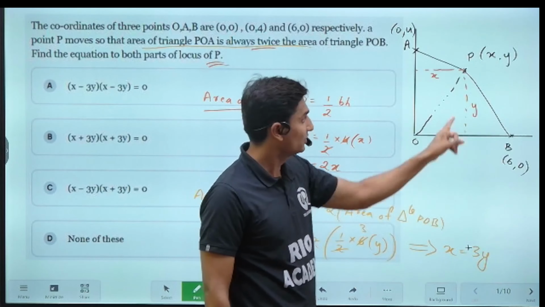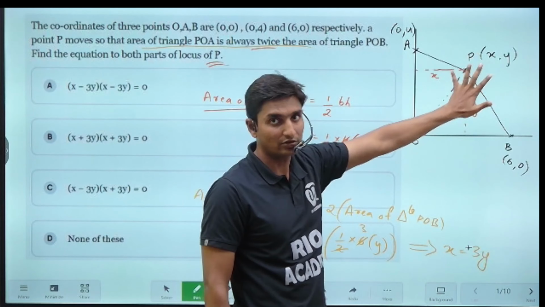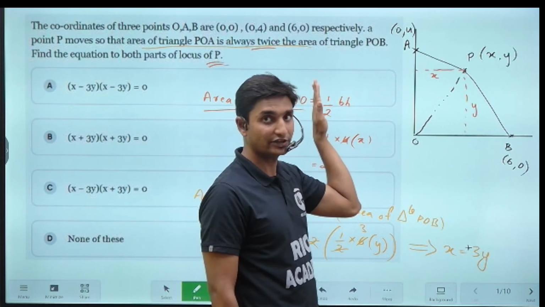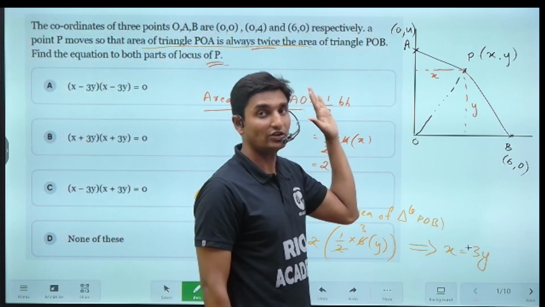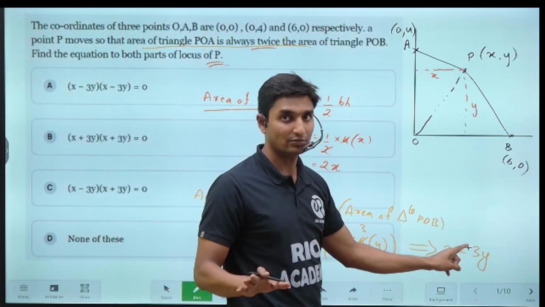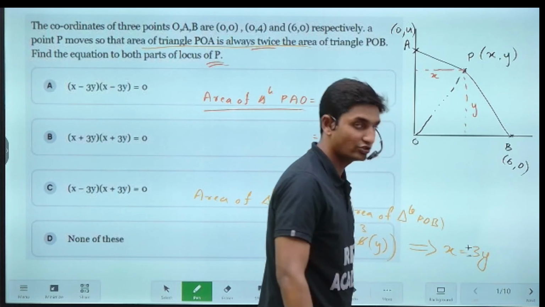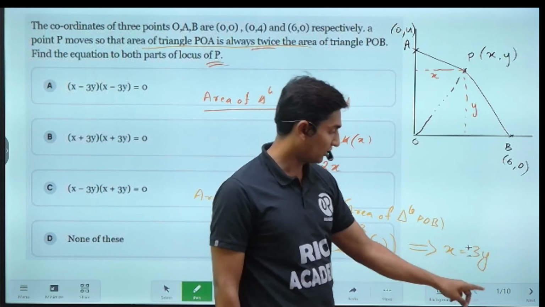If in case this particular point lies anywhere not in the first quadrant, it can also lie along the negative side of x. So then what will be the value here? The sign will change, the values and dimensions will be the same, but the sign will change. So positive and negative, both the conditions we have to apply here.